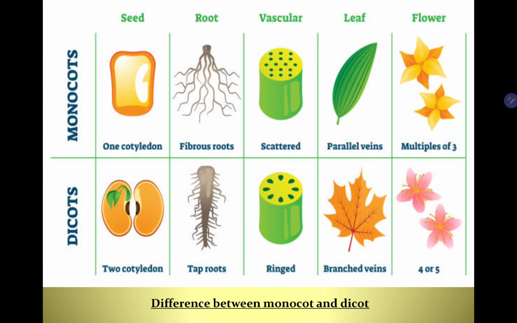So from this you can easily identify any plant whether a plant is monocot or dicot.